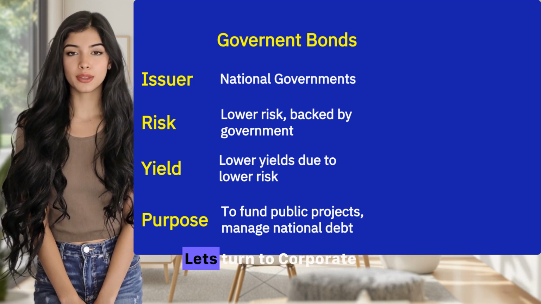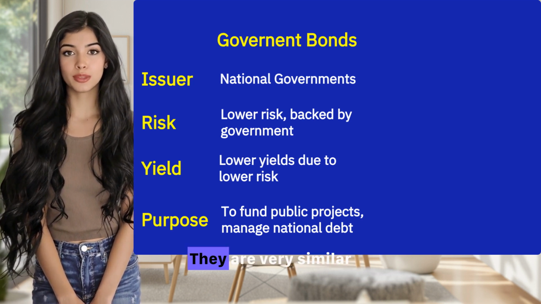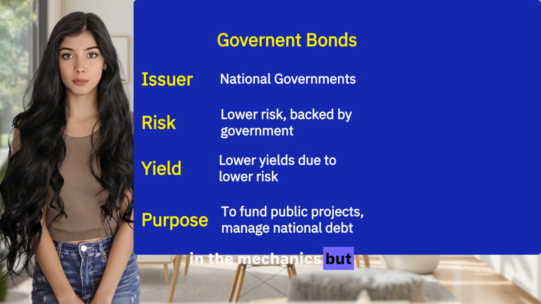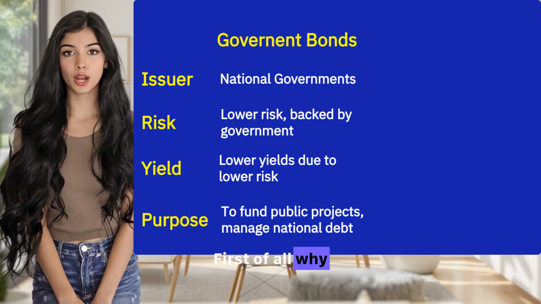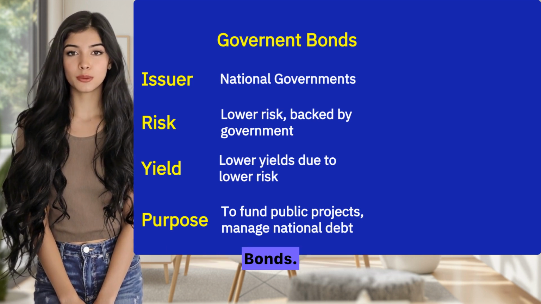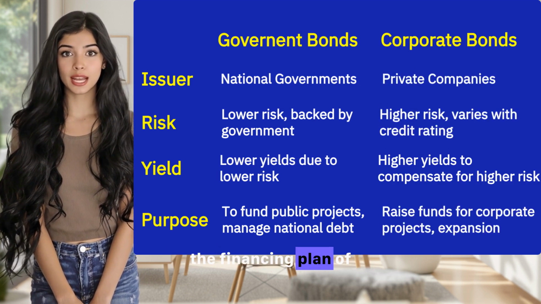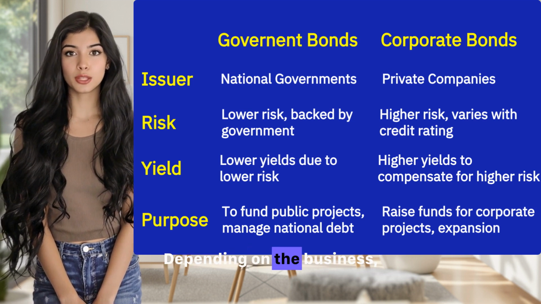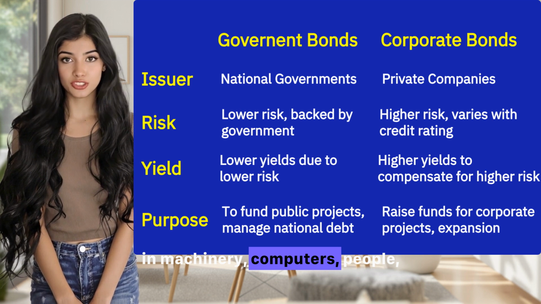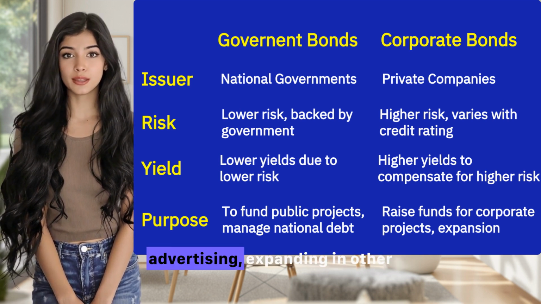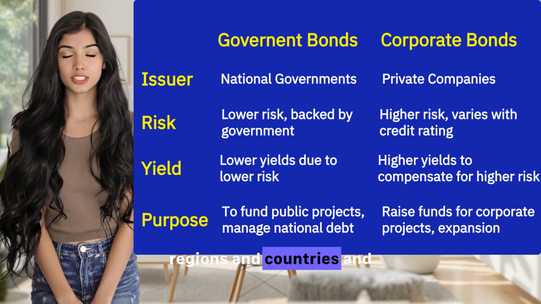Let's turn to corporate bonds. They are very similar in the mechanics, but they differ quite a lot in their risk profile. First of all, why would any company issue bonds? Well, it's part of the financing plan of any company. Depending on the business, it needs money to be able to invest in machinery, computers, people, advertising, expanding in other regions and countries, and so on.